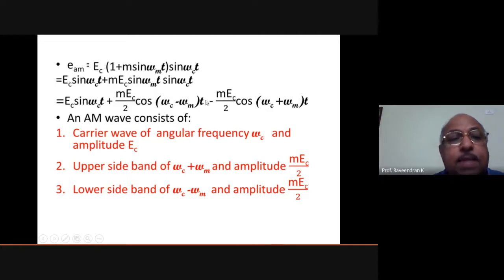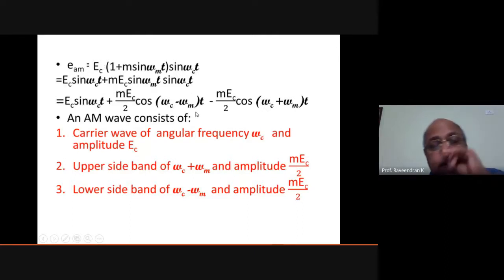The same thing you have to apply here, and here there is a sinusoidal term, and these cosine terms are equivalent to sine terms only, but we can consider omega c and omega m to be the angular frequencies, that is omega c with amplitude EC for the carrier wave, and then the upper and lower side frequency band omega c minus omega m and omega c plus omega m, and this is actually the frequency bandwidth. Frequency bandwidth means omega c plus omega m is the upper, and omega c minus omega m the lower.